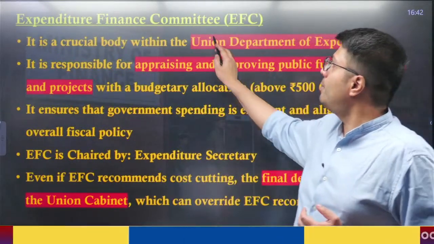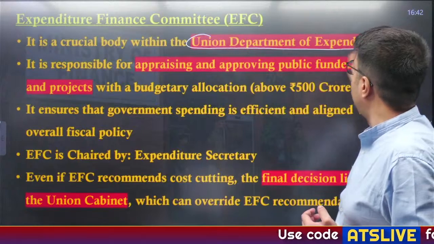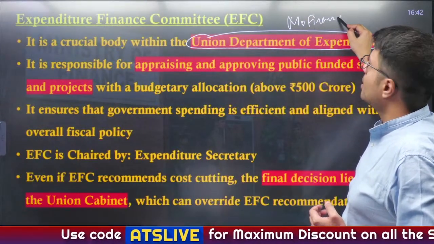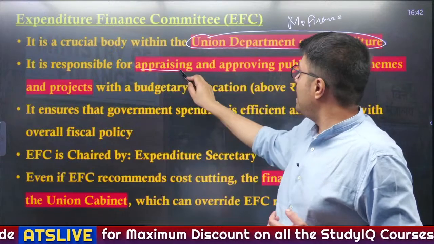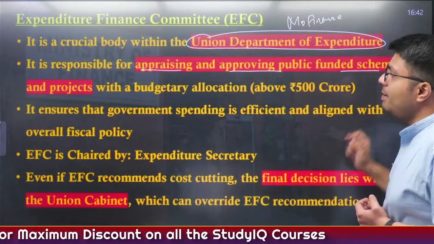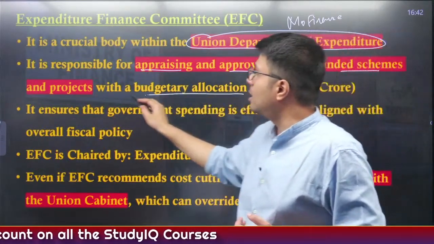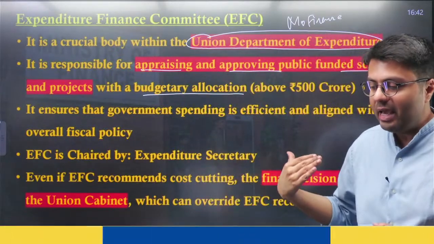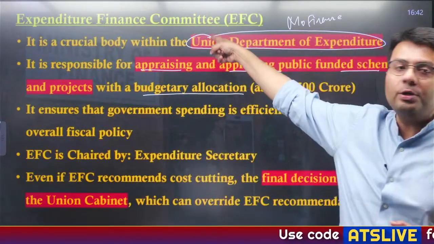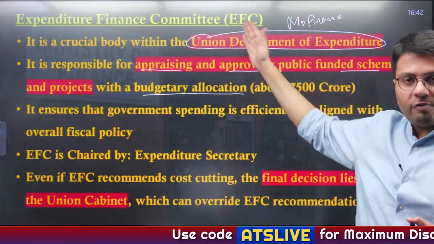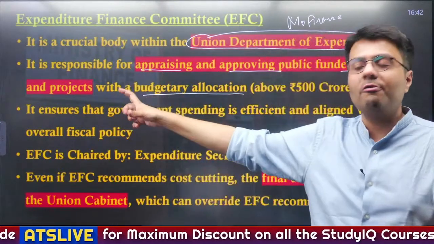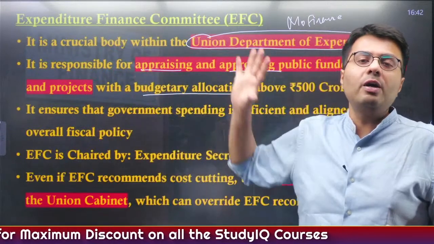Now, this is a crucial body which functions under Union Department of Expenditure under Ministry of Finance. Now, it is responsible for appraising and approving public funded schemes and projects with budgetary allocation. So, suppose if government allocates certain budget to me, and if I need more money out of it, I need to put in a request to Expenditure Finance Committee. It will study why am I asking more funds, and then it will recommend to the government, see, this is what you need to give to them.